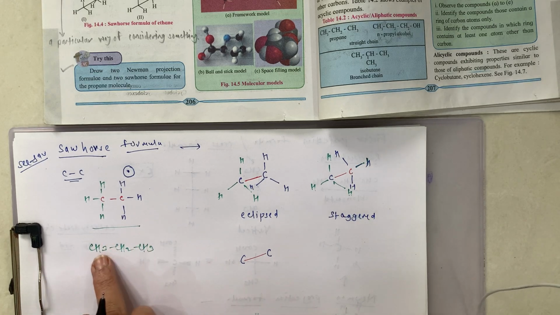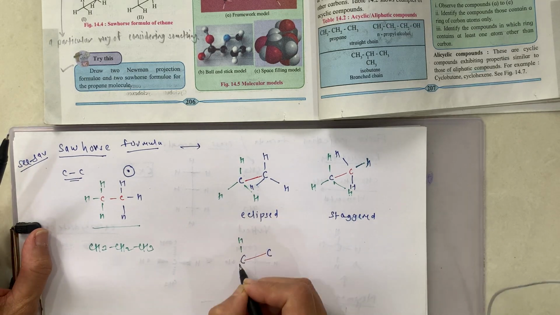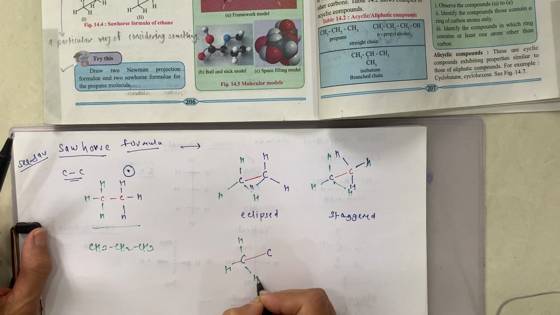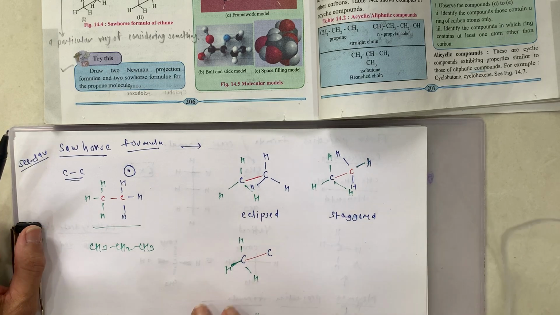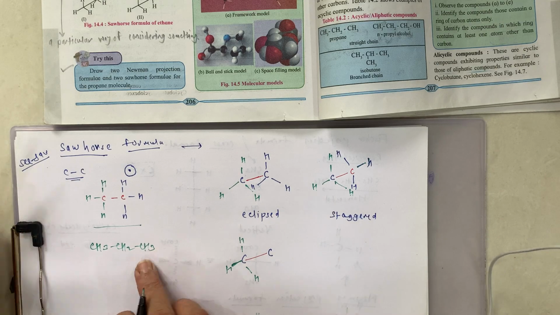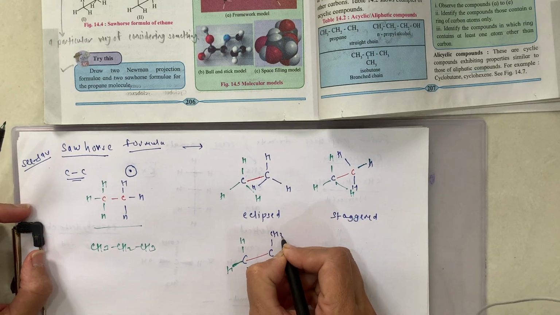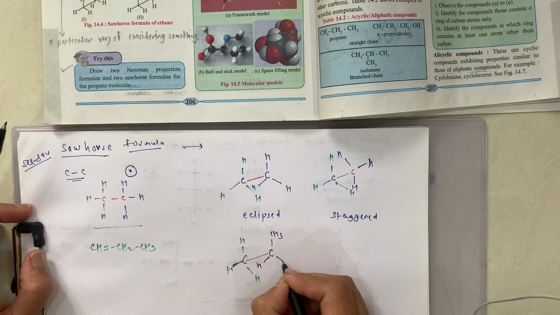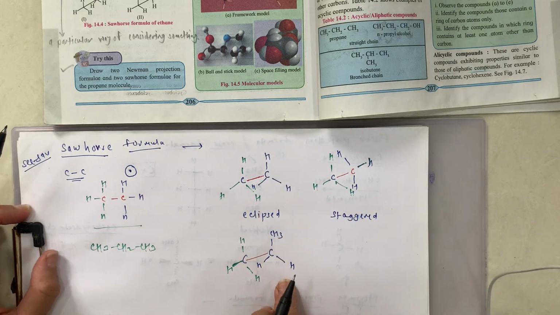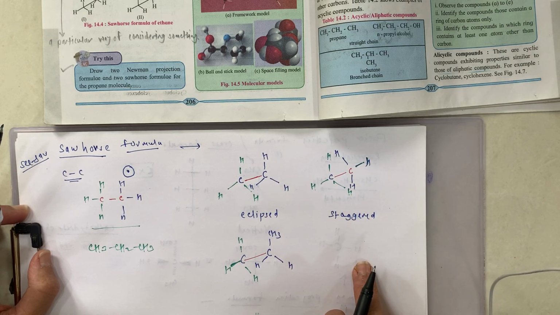So I am taking this C-C single bond, to this first carbon there are these three hydrogens, and to this carbon now there are two hydrogens and one CH3. So here I am showing this CH3 and then this H and H. This is the eclipsed formula. By putting CH3 here, you can show the staggered formula also.